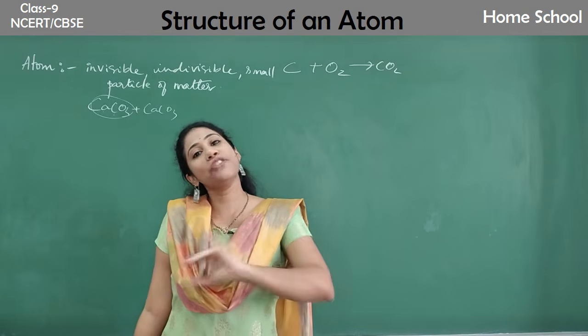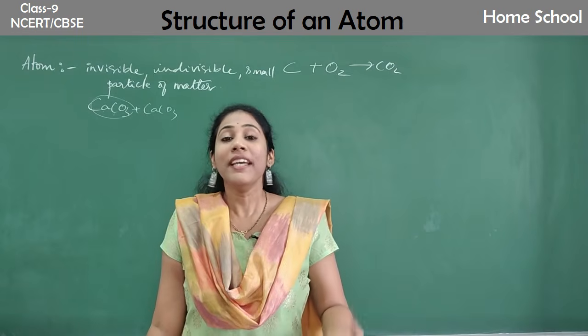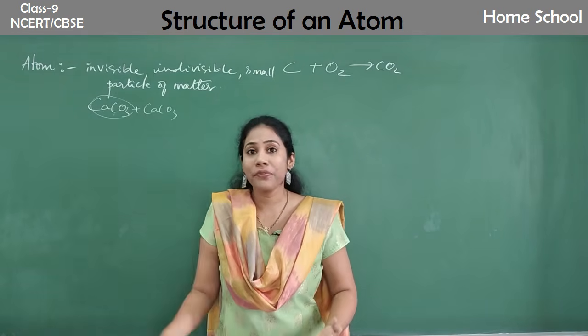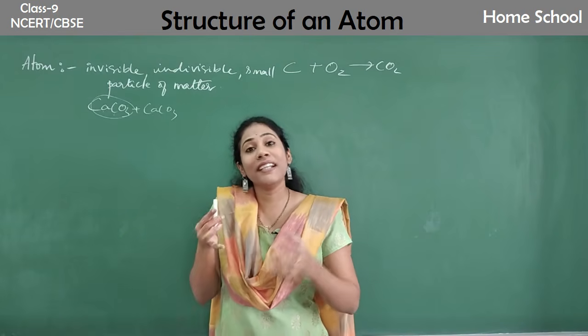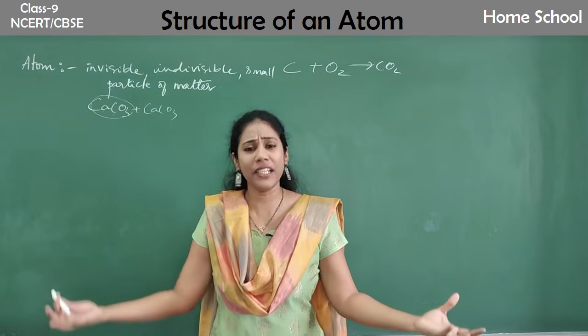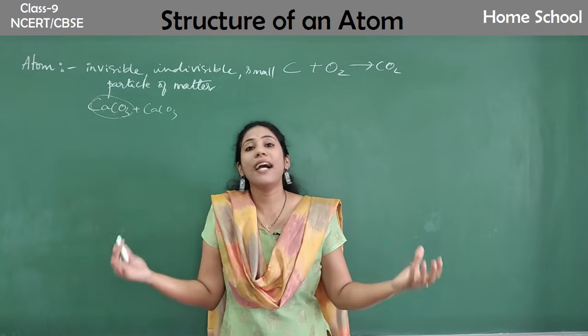So this chapter is all about the structure of atom. Okay, so what is there in an atom to make it so special? How can this atom combine with some other atom to give many different chemical substances? Isn't it? So all this you will understand.